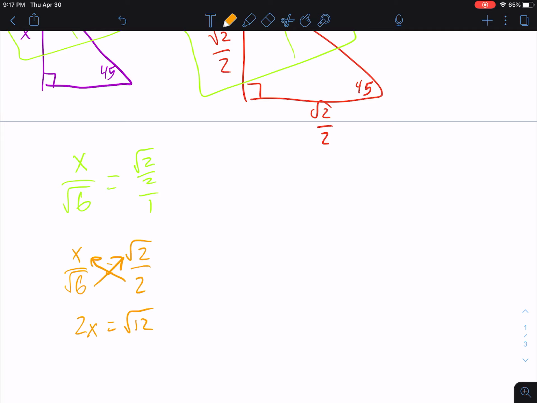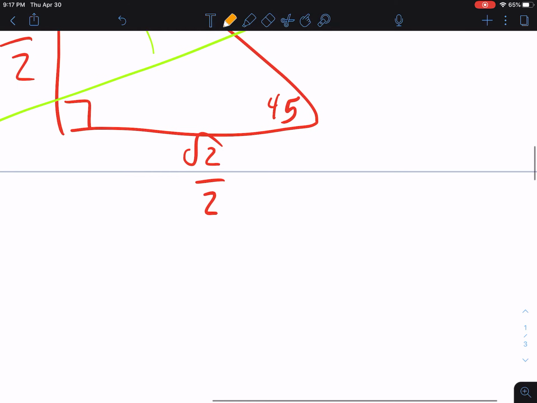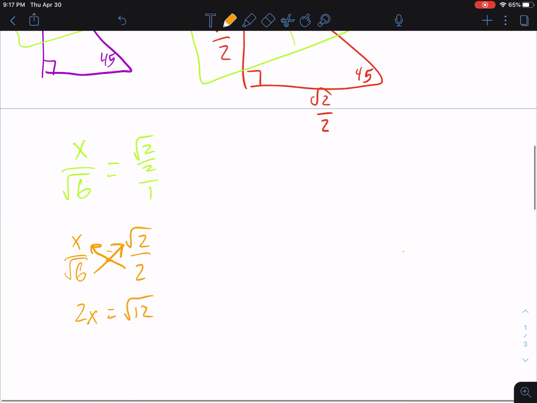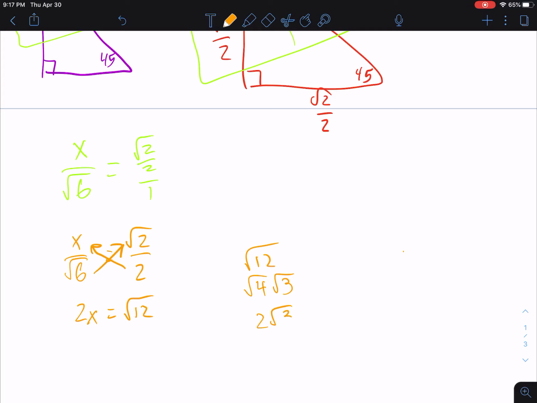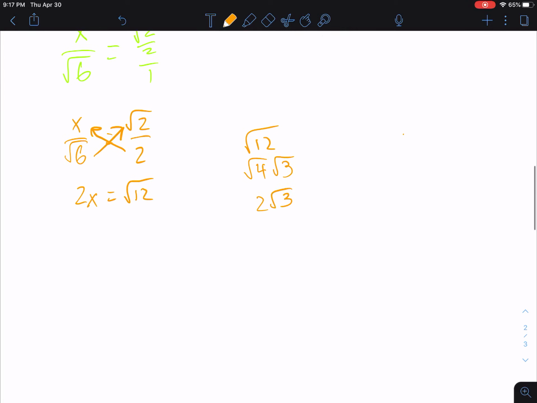If you don't recall from Algebra 1, when we multiply radicals, we multiply the insides, and we multiply the outsides. Now, radical 12 does simplify. The largest perfect square to divide in is radical 4, and that leaves me with a radical 3. Radical 4 simplifies, so I get 2 radical 3.